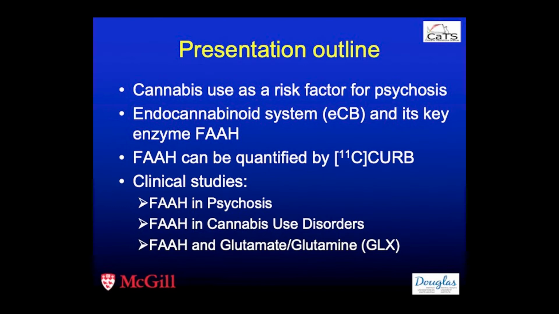I'm going to describe the endocannabinoid system and its key enzyme, fatty acid amide hydrolase, or FAAH. I'm going to show you how FAAH can be quantified by carbon 11 CURB for the first time in humans, and I'm going to present 3 clinical studies. The first one, FAAH in psychosis. The second, 2 studies, the first one and a replication study in cannabis use disorder. And the third, an unpublished study looking at the relationship between FAAH and glutamate, collectively called Glx.